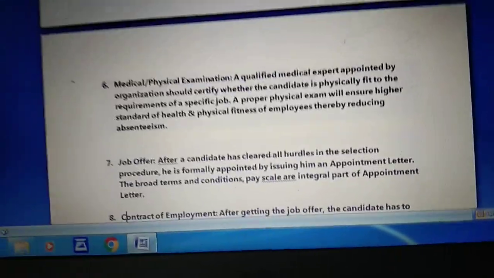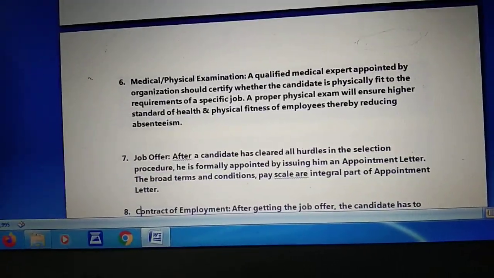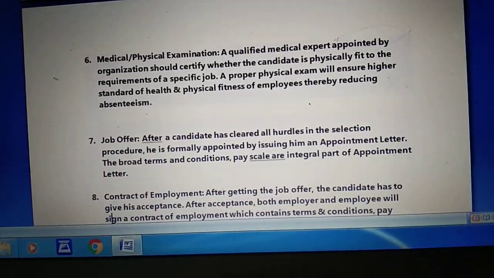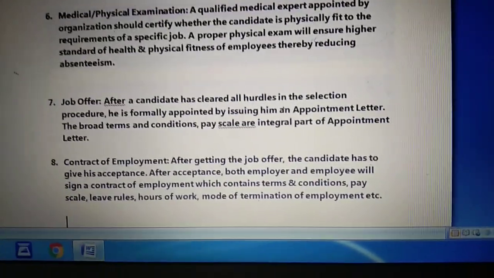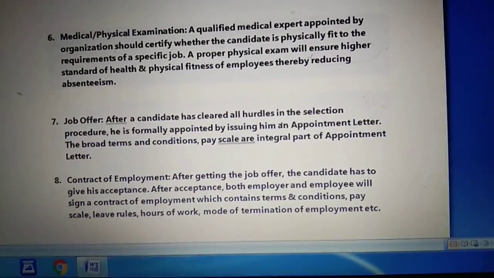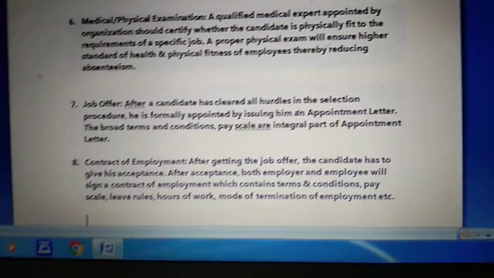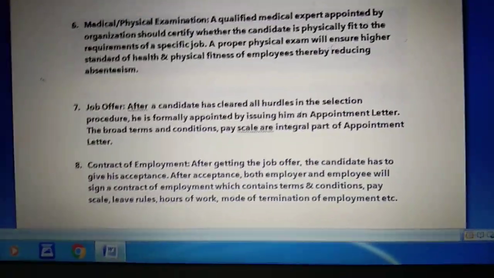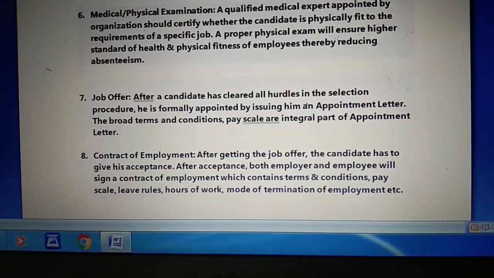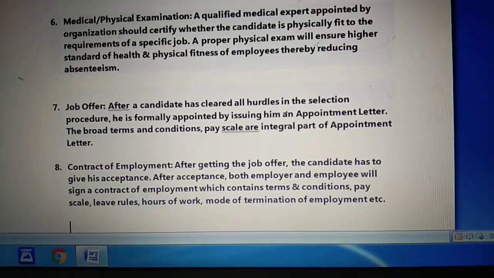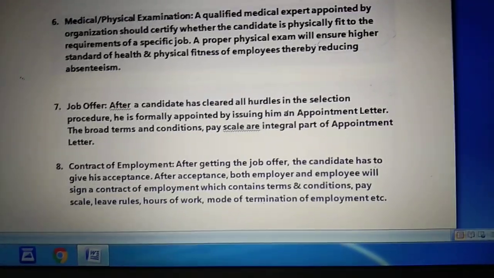Now once that job offer letter has been given to the employee and the employee has accepted it, the next step in the process of selection is contract of employment. Students, contract of employment means that after the job offer has been made and the candidate accepts the offer, that is, the job has been offered from the employer side and the job seeker has accepted it, certain documents need to be executed by the employer and the candidate. It means there are certain documents which have to be made and signed by the employer and also by the employee. One such document is the attestation form.